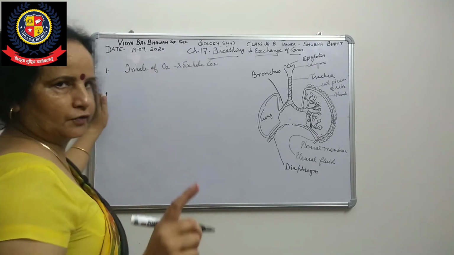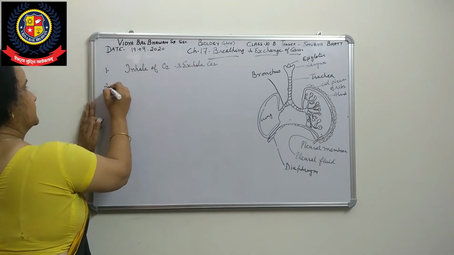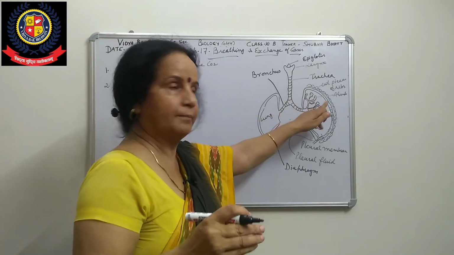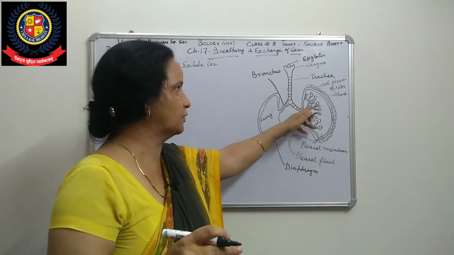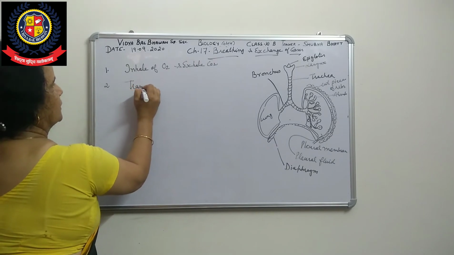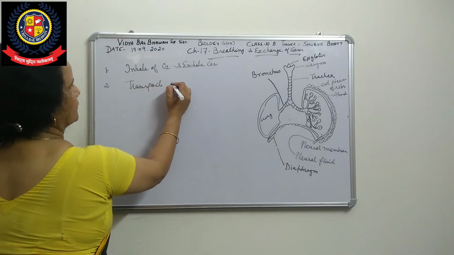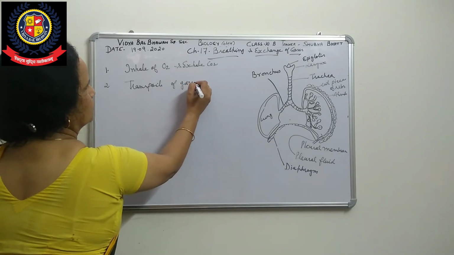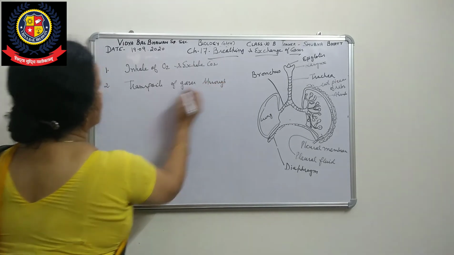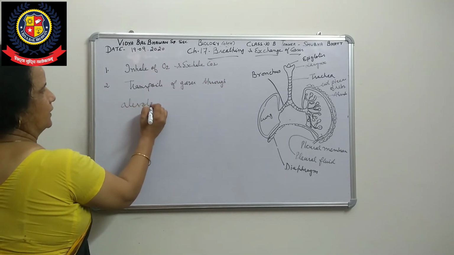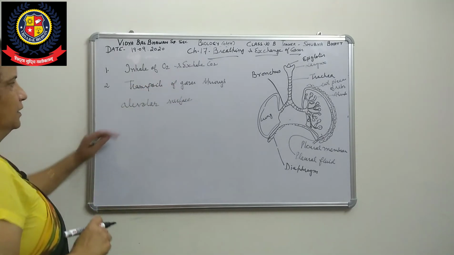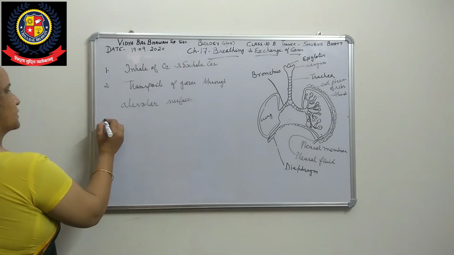That is the first process. Now the second one will be the transport of gases through the alveolar surface, which means when the air passes through this, it comes to this. So the transport of gases through the alveolar surface.